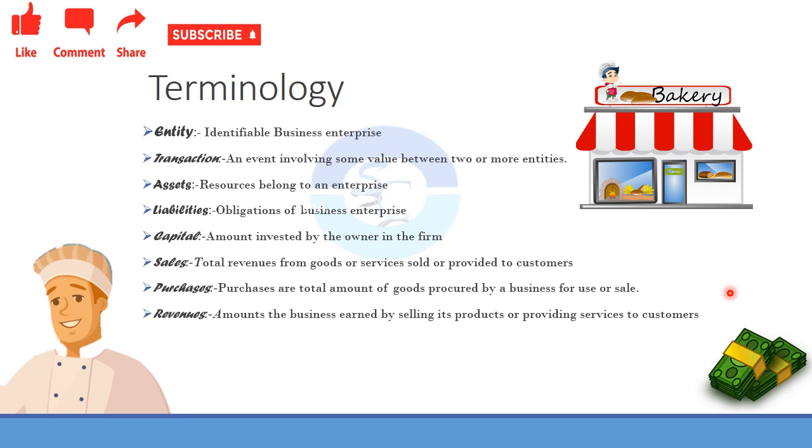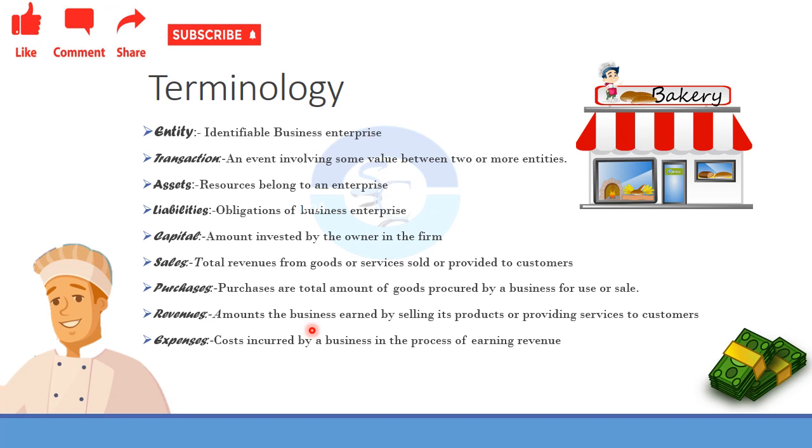I mean the items which are in the bakery. I'm just telling you cake, but there will be a lot of items, you know better than me. So the items that he sold and the amount he has received from his sales is the revenue.